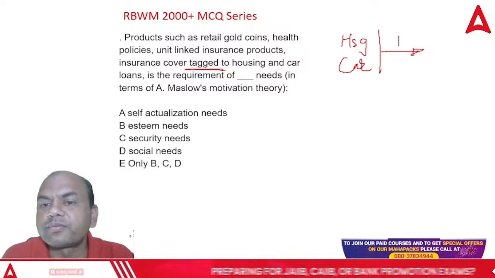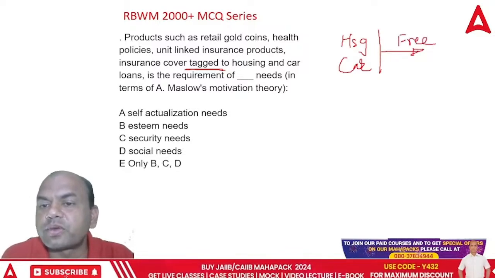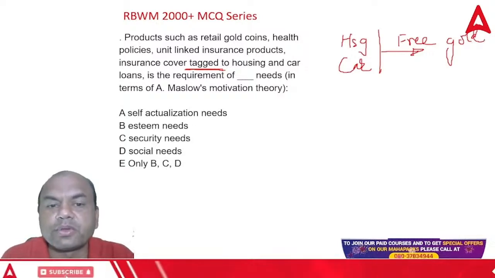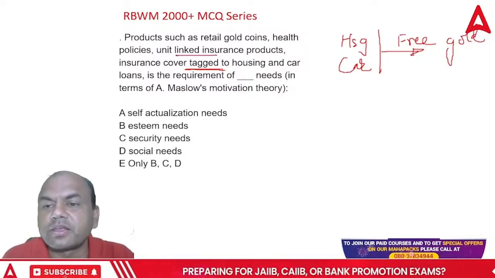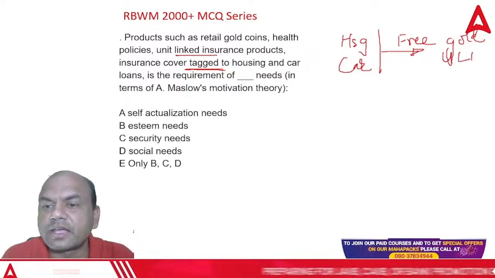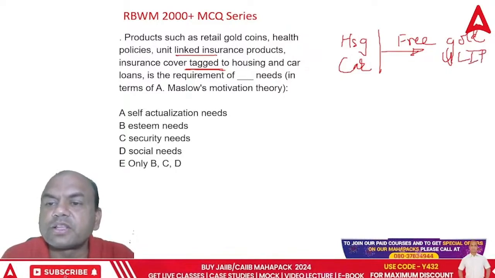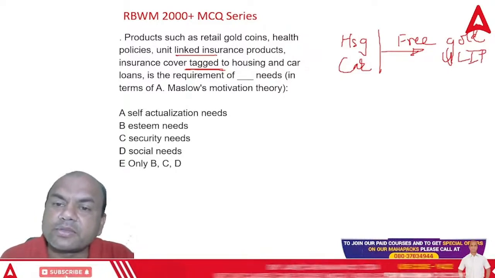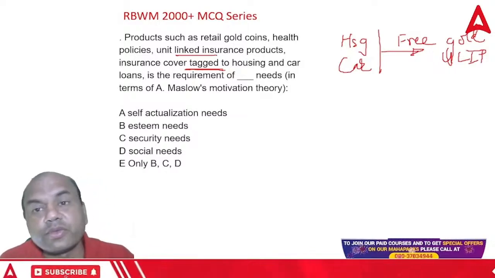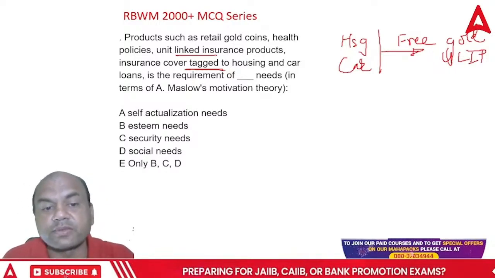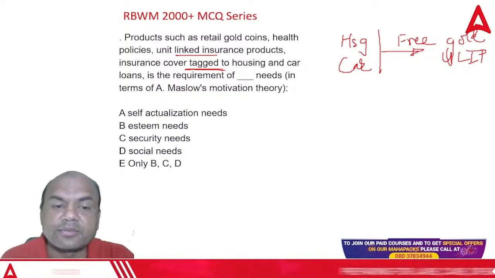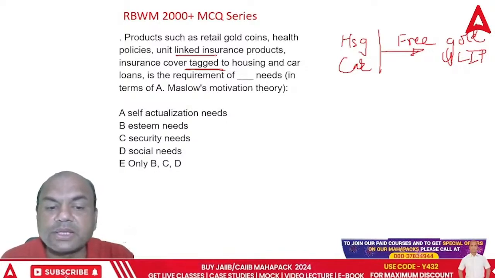What free? Get this gold coin free. Get this ULIP, unit linked insurance policy, free. Okay. So this is the tagging. Means I'll give this free on buying this product. So which need is this required for? Self-actualization, esteem, security, social, only B, C and D.